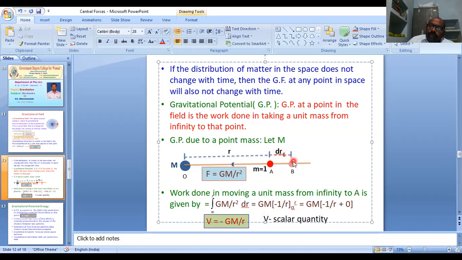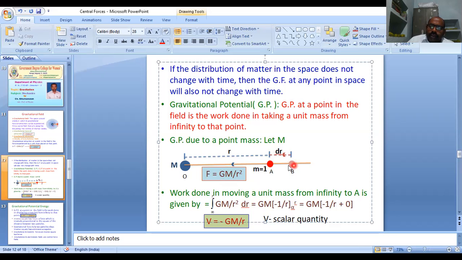Now we are moving our test mass or unit mass from B to A, that means along the gravitational attraction direction. So the work done is equal to F dot dr. Since they are moving in the same direction, the force is in the direction of displacement only.